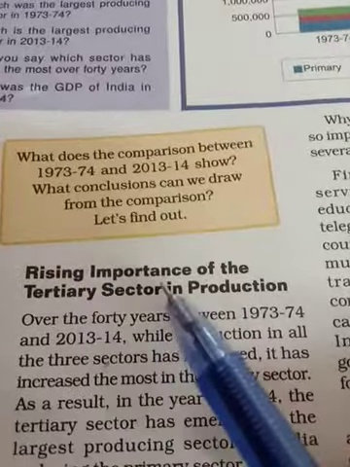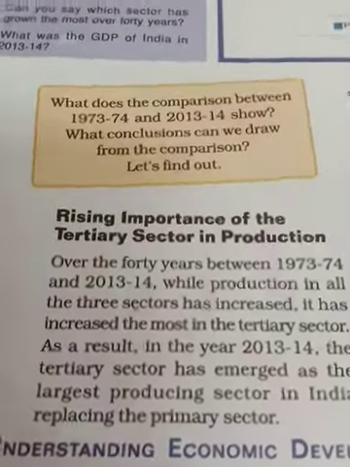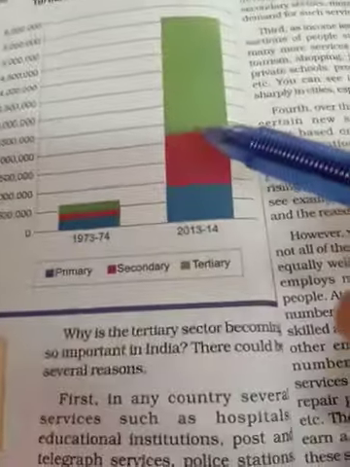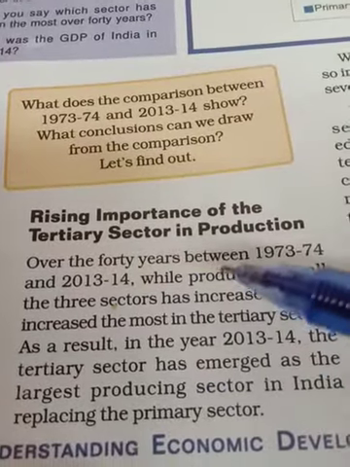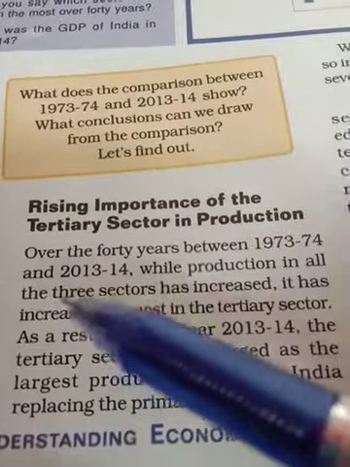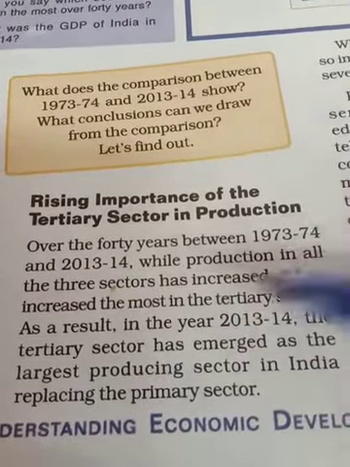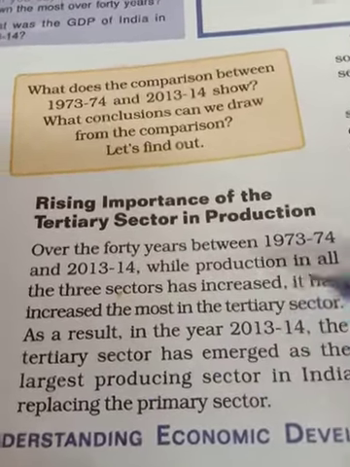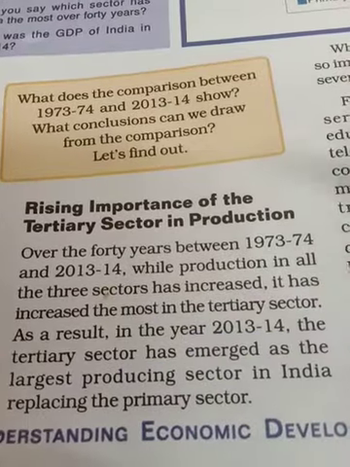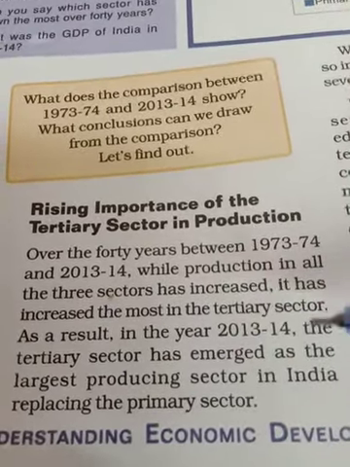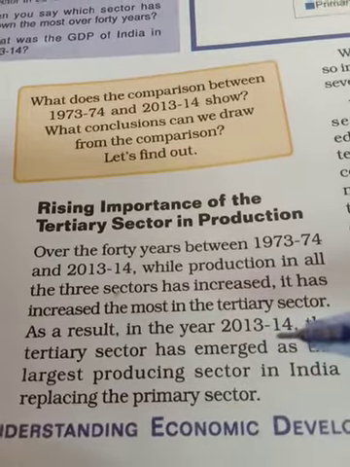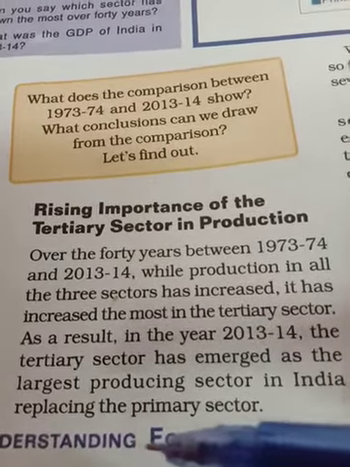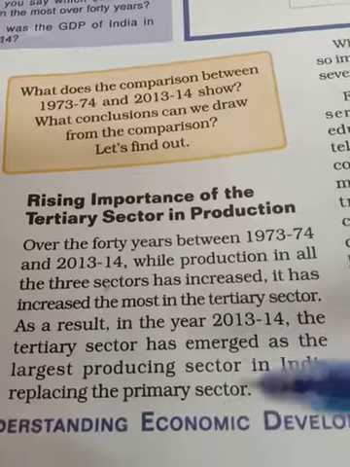Now, the rising importance of the tertiary sector in production. As you have noticed, there is a rising contribution by the tertiary sector. Over the 40 years between 1973-74 and 2013-14, while production in all three sectors has increased, it has increased the most in the tertiary sector. As a result, in 2013-14, the tertiary sector has emerged as the largest producing sector in India, replacing the primary sector.